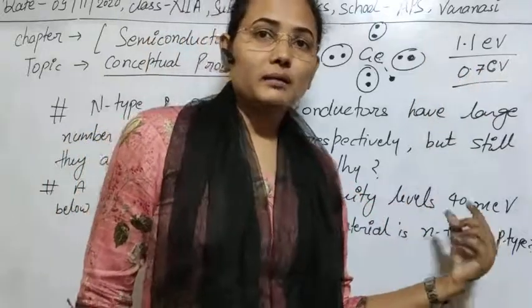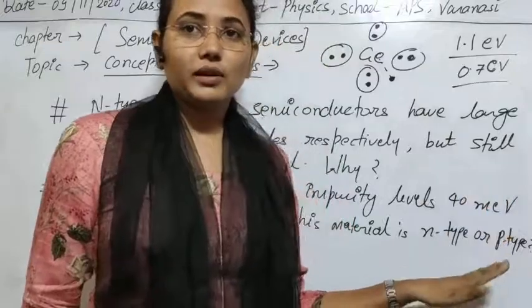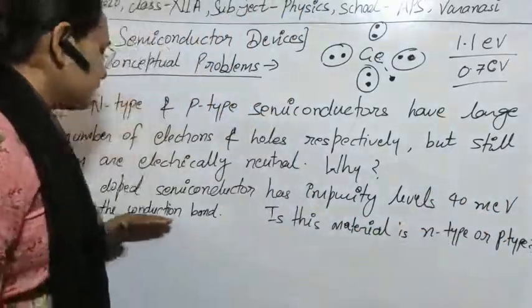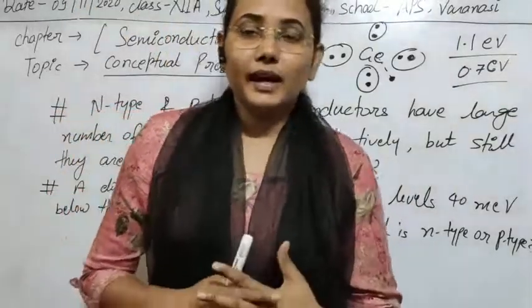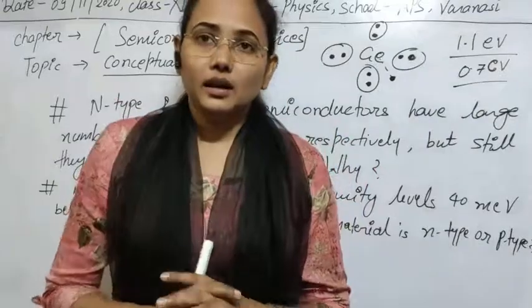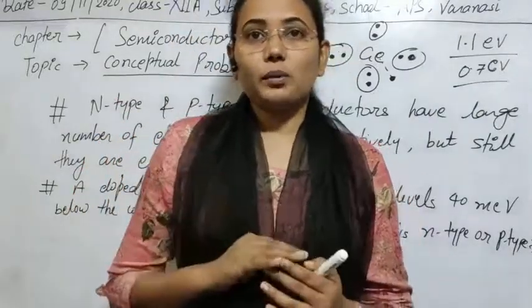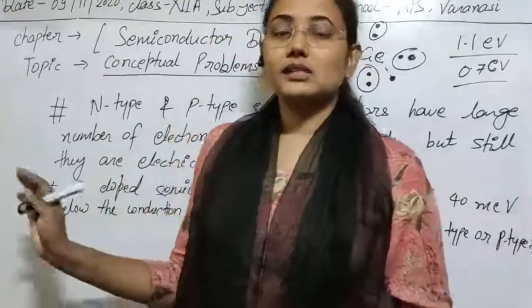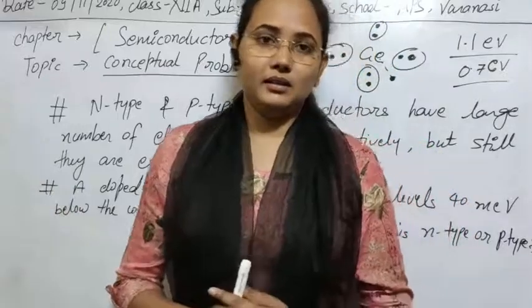So obviously we can say that these are doped, and it is also given that these levels are below the conduction band. As you know, in n-type materials the dopant levels are below the conduction band, and in p-type materials they are above the valence band. So that's why this material is an n-type material.